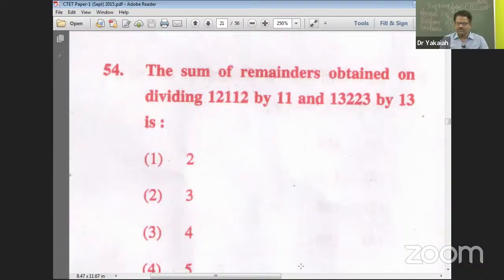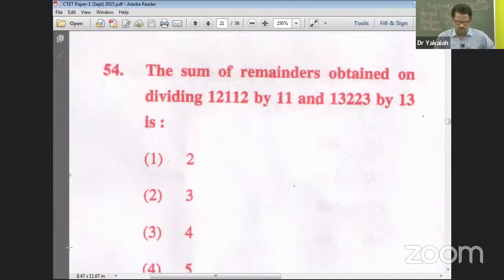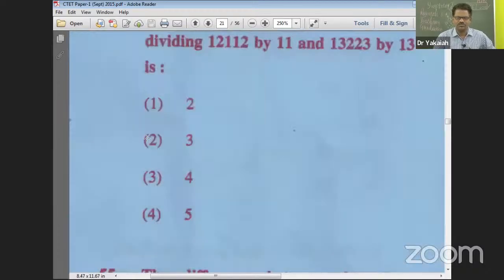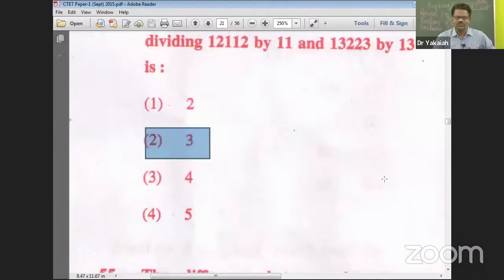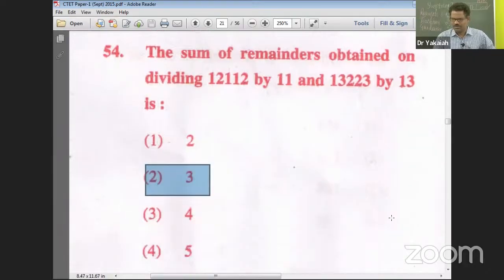Sum of remainders obtained on dividing this with 11 and this with 13. Anyway, just go ahead with the division and you will get the 2 remainders, and when you add those 2 remainders, it is 3. Answer 3. Check for yourself manually. Divide this with 11, divide this with 13 and see the remainders. You will be getting it.